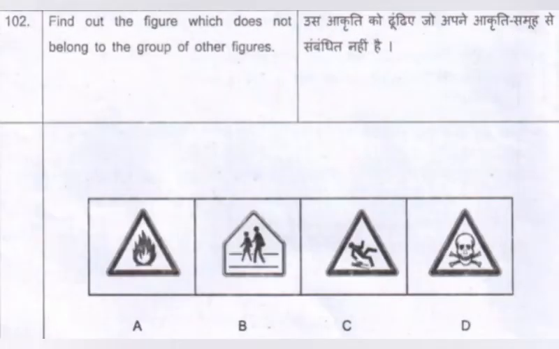Let us see another example here. So basically this image has the question number 102. I'll read out the question. Find out the figure which does not belong to the group of other figures. So there are 4 figures A, B, C, D. The first one, option A, has a fire in the center. Option B has 2 people walking. Option C has somebody slipping down. That's also a caution image. Option D has a danger symbol.